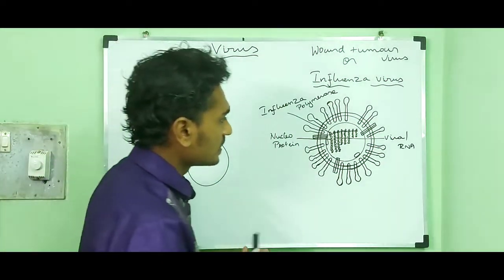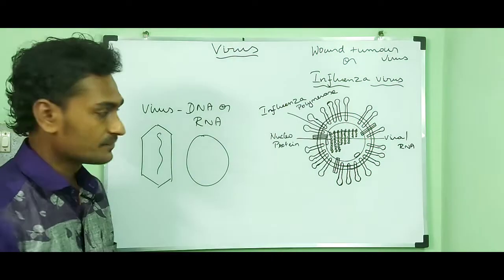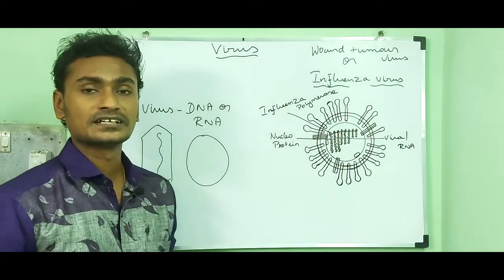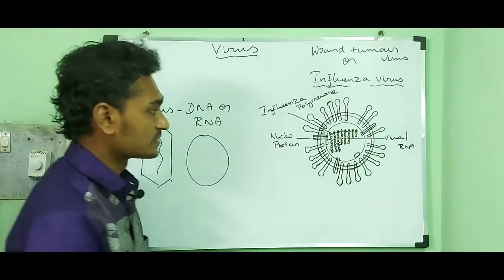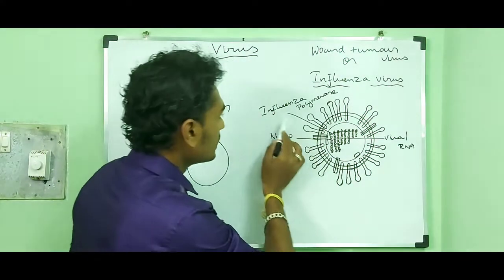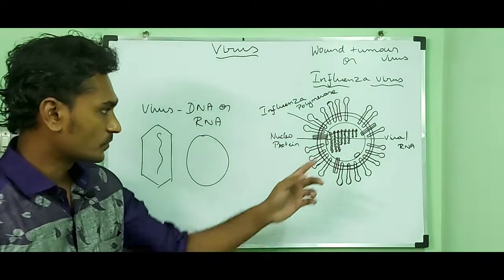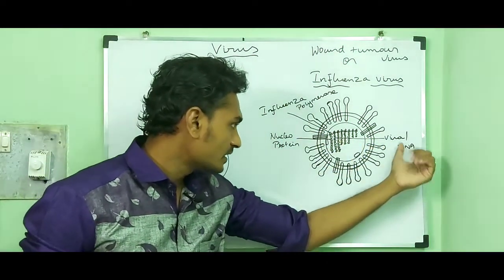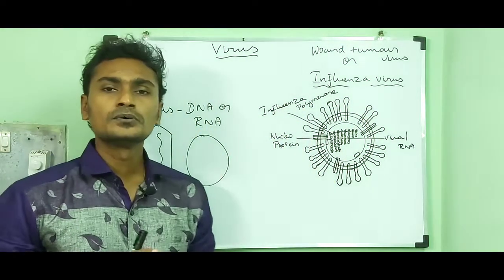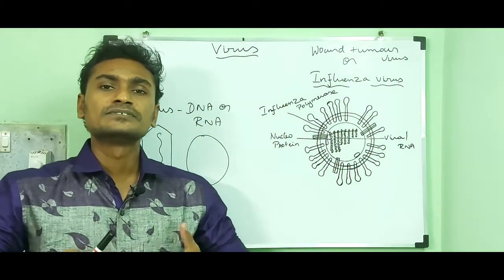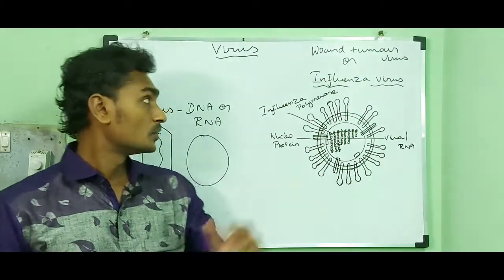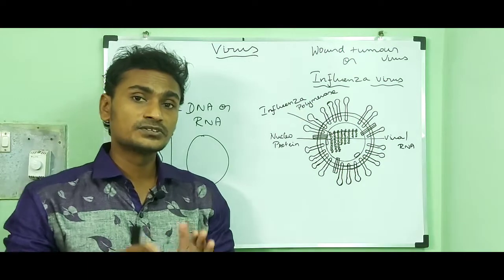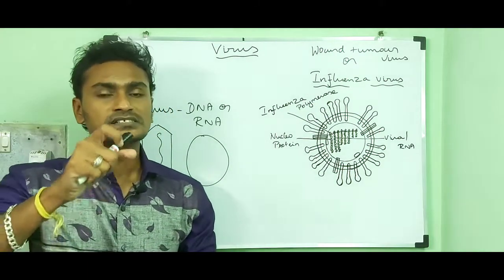So, this is the structure of influenza virus. It contains different segments of nucleic acid. In these segments, you can find influenza polymerase, then viral RNA, then nucleoprotein. Likewise, it has different segments. So, in wound tumor virus or influenza virus, the nucleic acids are present in segments.